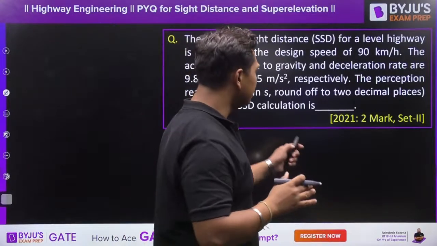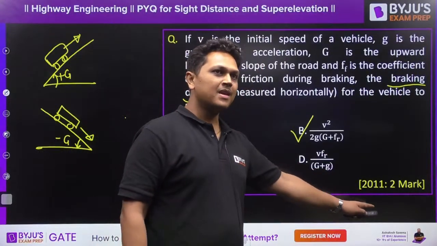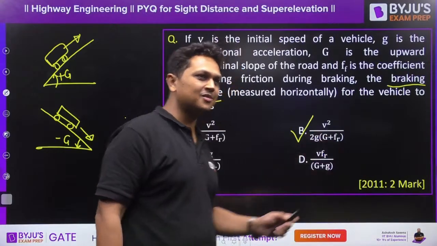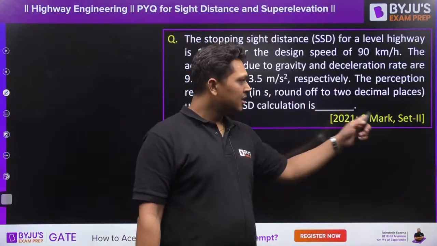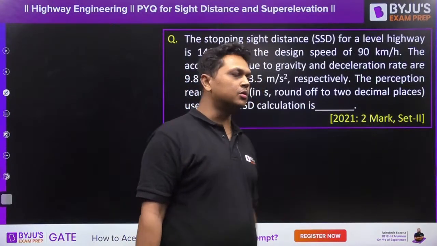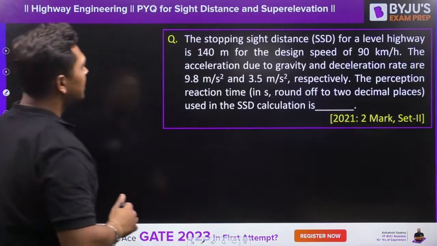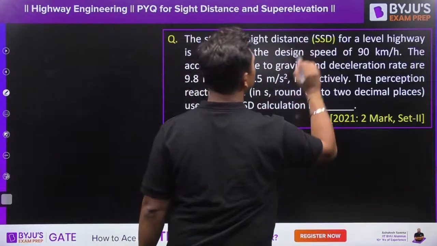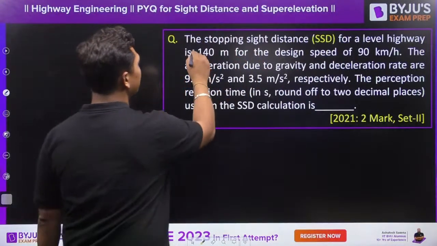This is a GATE previous year question which was asked in 2011. And see, for 2 marks, such an easy question. Now this is GATE 2021, a very recent paper, a 2 marks question asked in set 2. Now see what the question says. Stopping sight distance for a level highway is 140 meter.